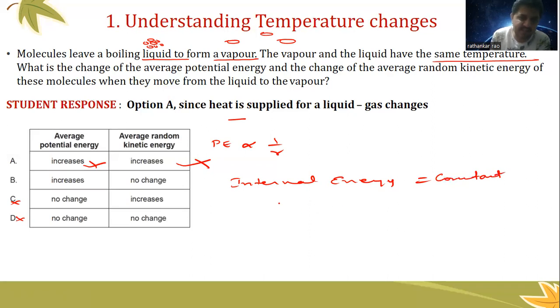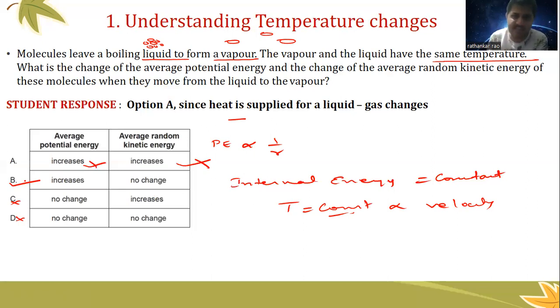Its internal energy is constant, or change in internal energy is equal to 0, and hence temperature is equal to a constant. Okay, when the temperature is constant, we know that temperature is directly proportional to velocity. So as a result of this, there should be no change observed in the random kinetic energy. The reason is because when temperature is constant, velocity should also be constant. If velocity is constant, your half mv square should be constant, and hence the right option should have been option B. I hope you understood this topic very clearly.